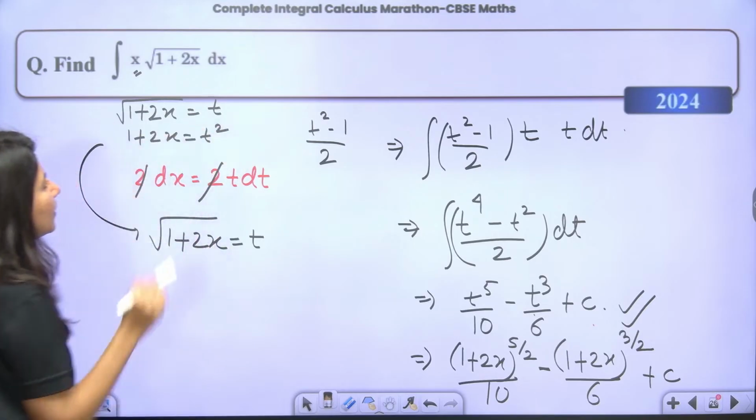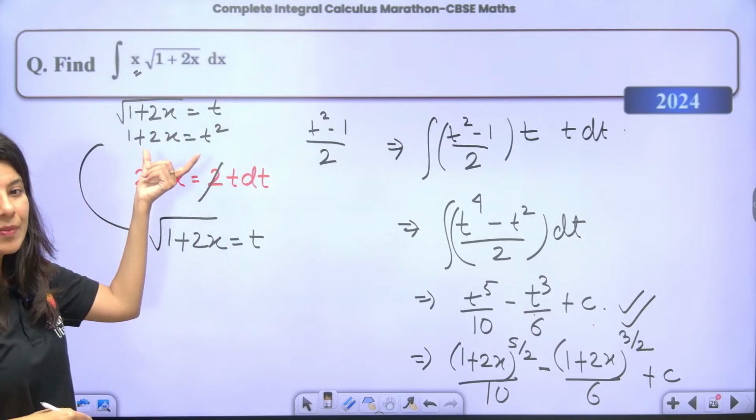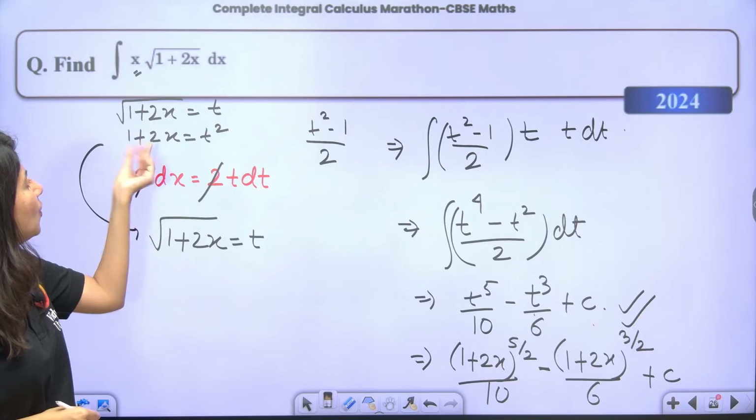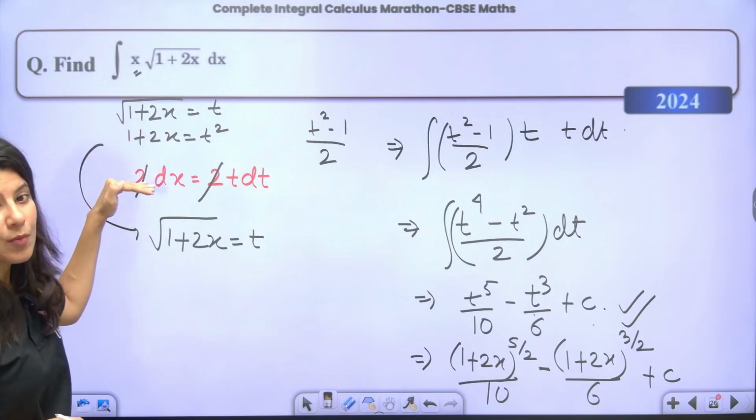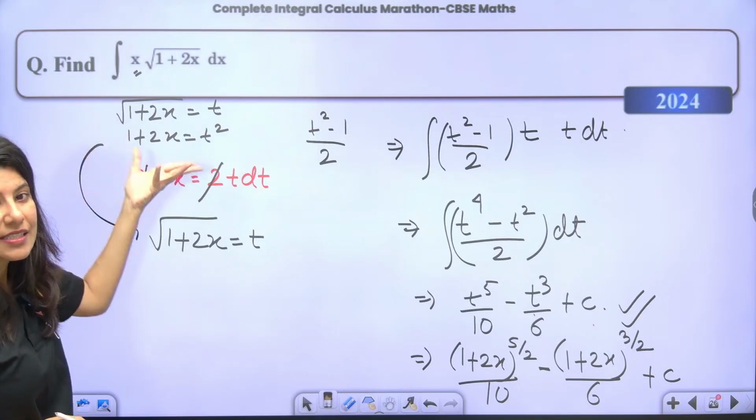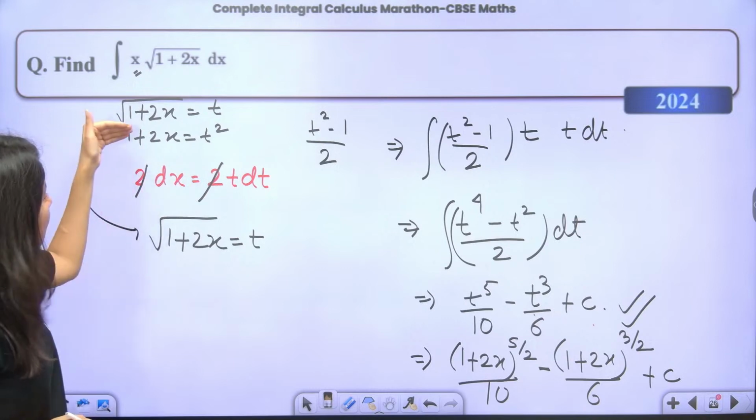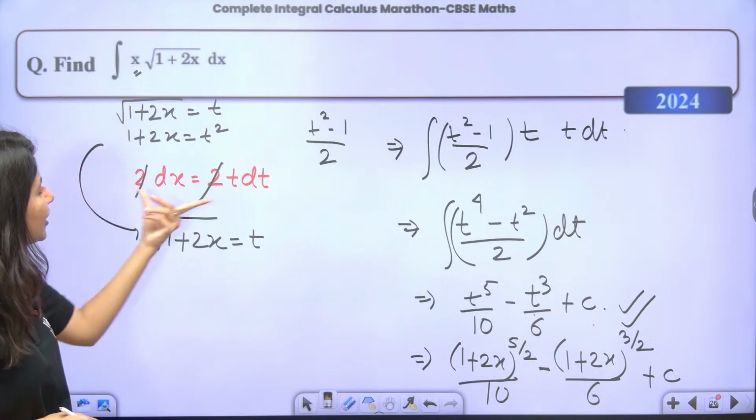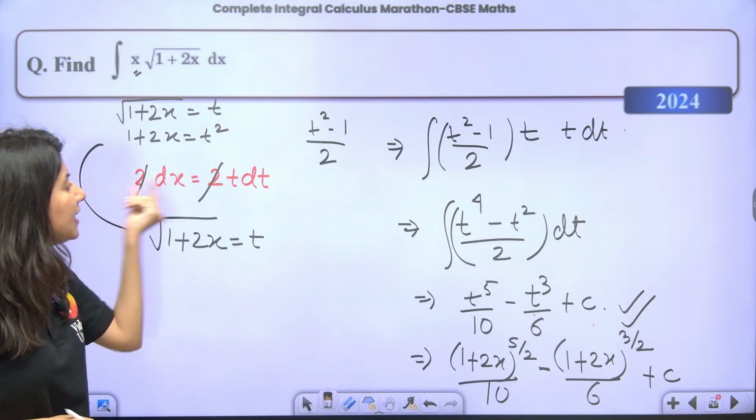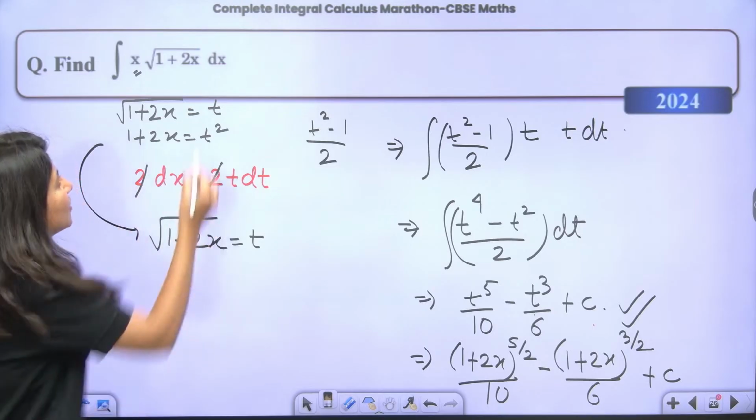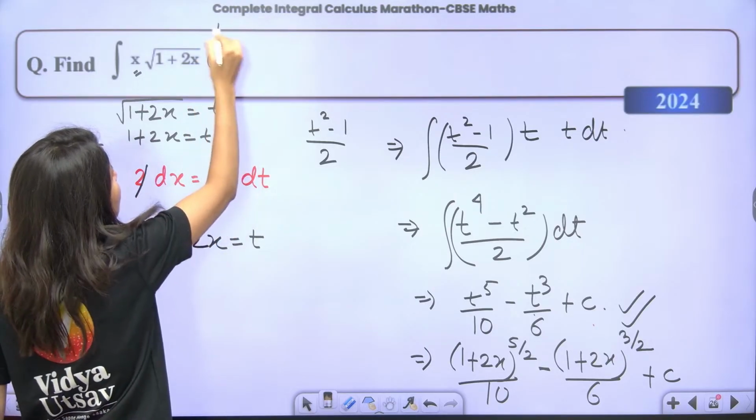1 plus 2x will be t square. Correct? Now what we are going to do, we are differentiating both the sides. This is integration by substitution. If you differentiate both the sides, you will get this. So dx is coming out as t dt. So this dx I am going to replace by t dt.